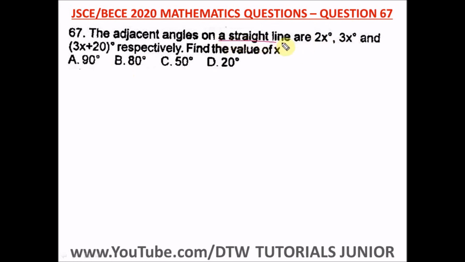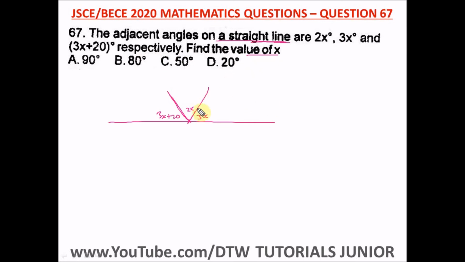Let's say you have this straight line, and you have here 2x, you have 3x, you have 3x plus 20. The major point is the adjacent angles on a straight line are these. Find the value of x.